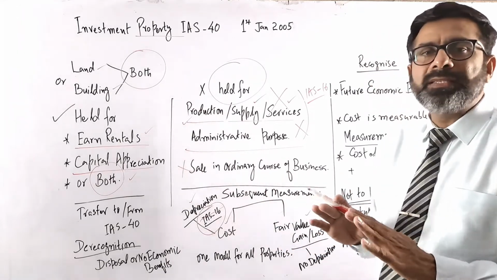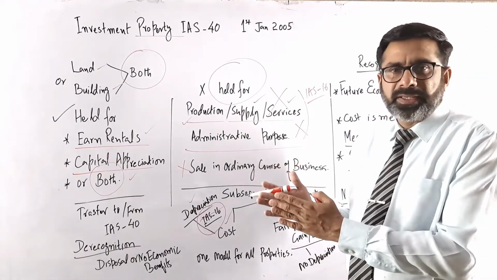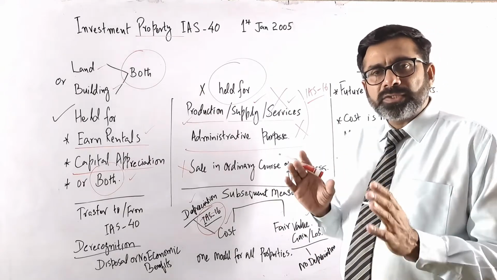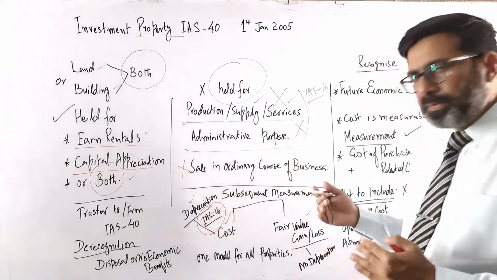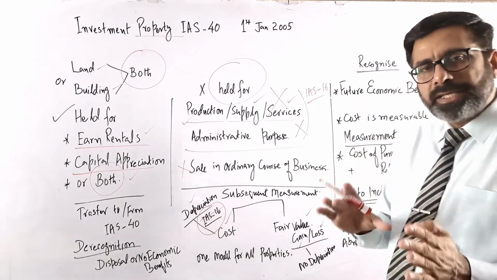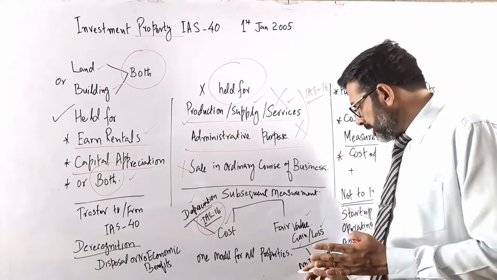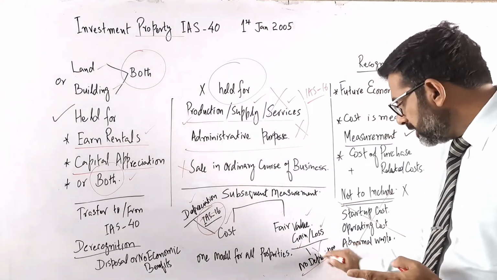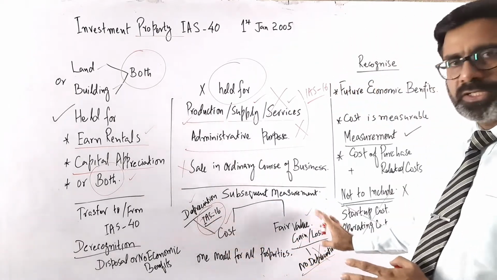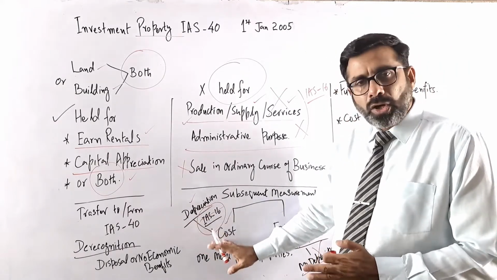Fair value simply means the market value at the end of the year. For example, you purchased that building or the land 1 year before, and now it is financial year closing. Now we have to see what the current market value is. Obviously, there may be some gain or some loss. That gain or loss should be recognized in the profit and loss or the income statement, but there will be no depreciation because we are not using the cost method. Depreciation will be used only when you are using the cost method.